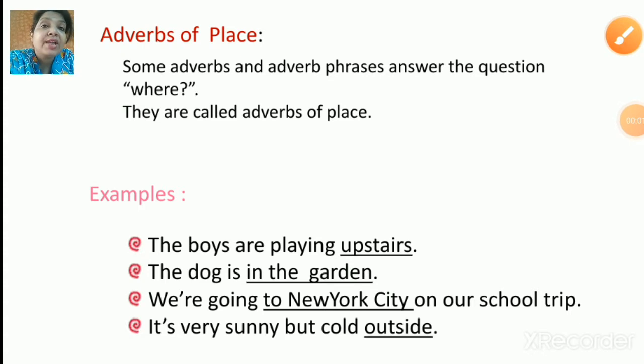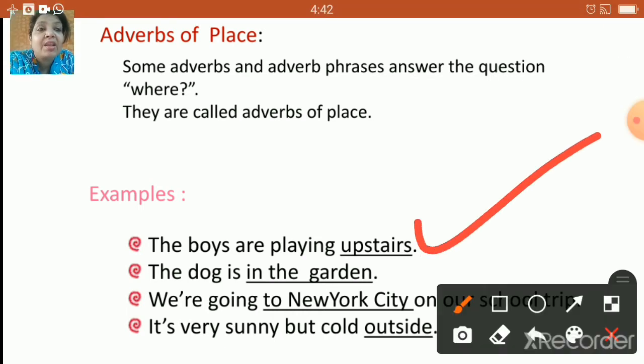Now let us check adverb of place. Some adverbs and adverb phrases answer the question where. They are called adverbs of place. Now let us check a few examples, children. The boys are playing where? Upstairs, right? Okay. The dog is in the garden. Where is the dog? The dog is in the garden.